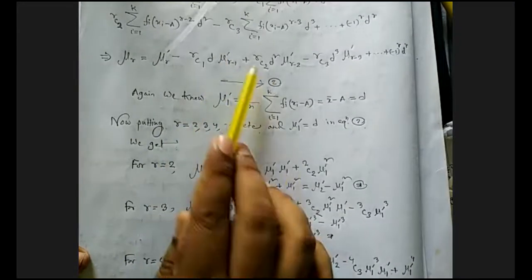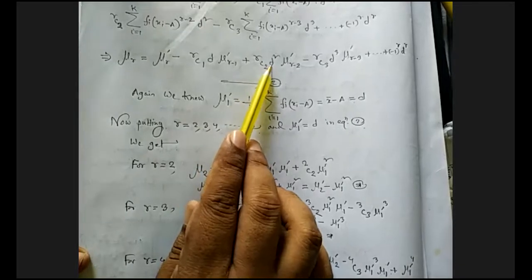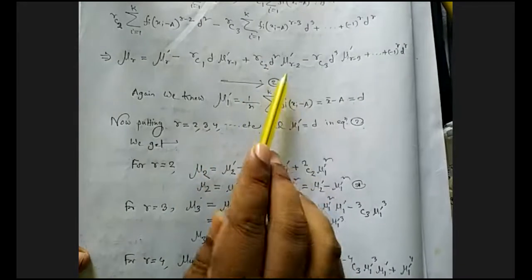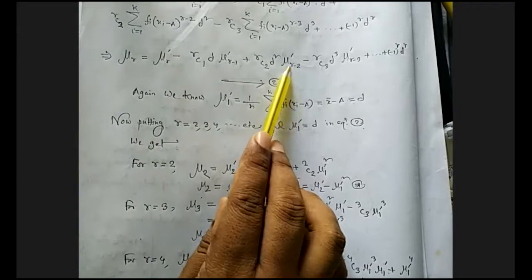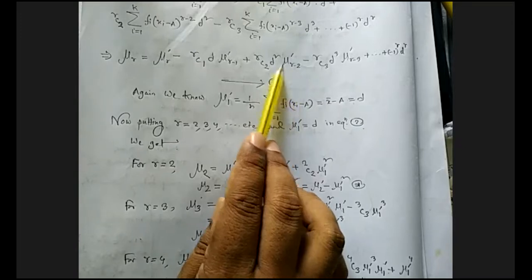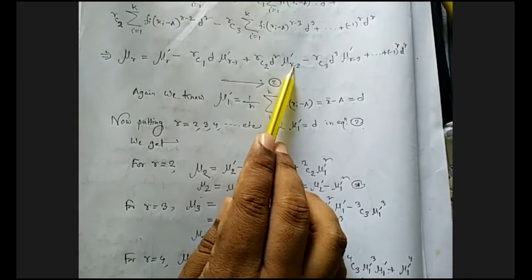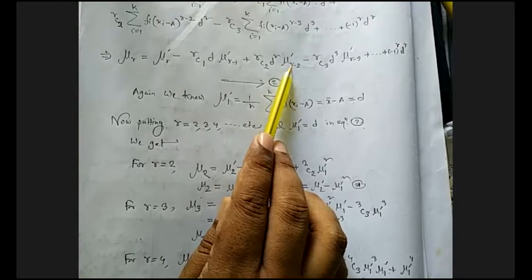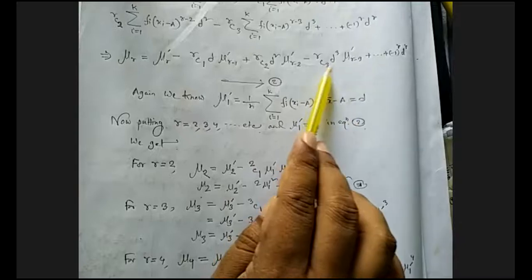But now 2C2, this is 2C2 mu1 dash whole square, d means mu1 dash whole square. But after putting 2 here, we get only mu0, that means 1. By the definition of moments, we get mu0 dash equals 1, and this will be removed for r equals 2. This is the higher order.